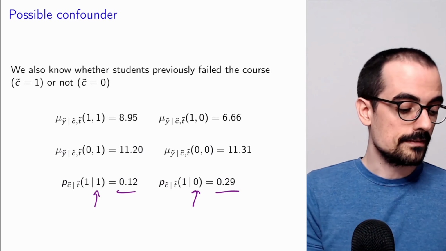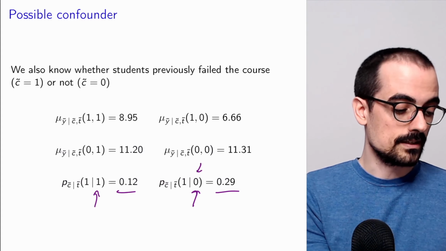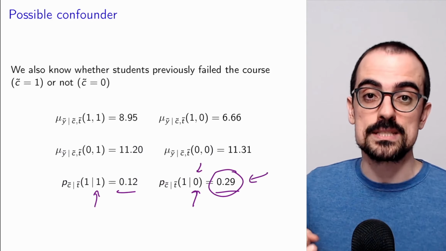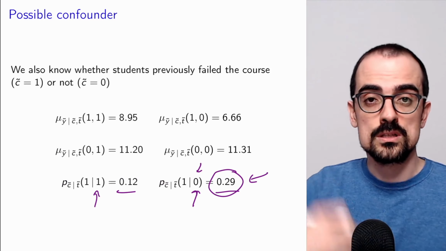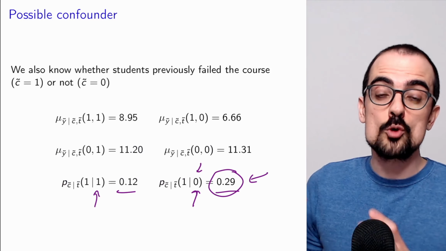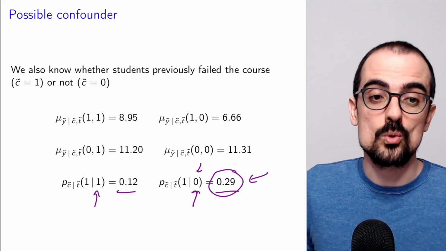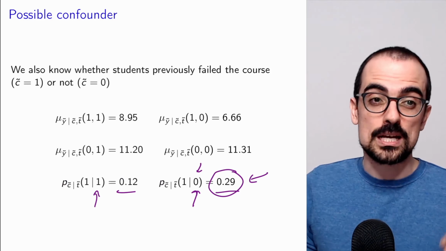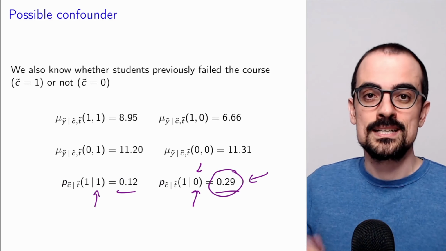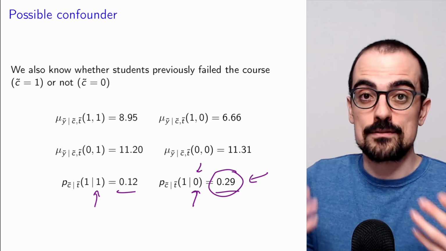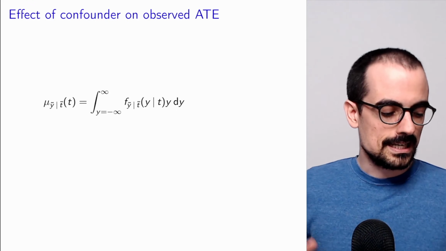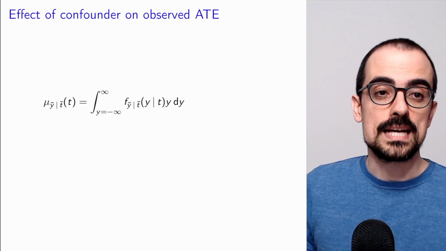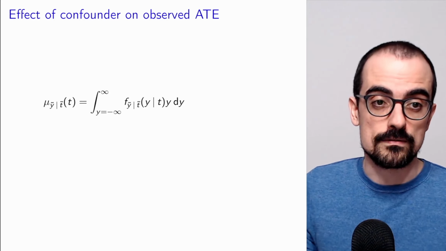Okay. Conversely, for the students that do not receive private classes, those have more students that had previously failed. That's going to bring down the average grade for that group. And it has nothing to do with the causal effect of the private classes. So this shows how the confounder distorts the average treatment effect that we observe. Let's make this very, very concrete by expressing the average treatment effect also in terms of the confounder.